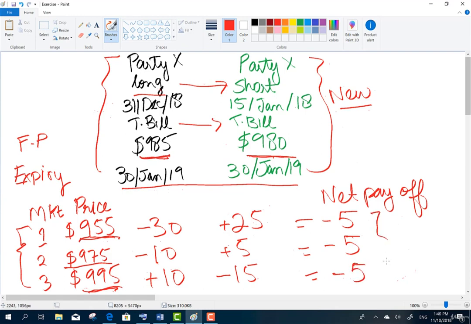As you can see, whatever the market prices are going to be in future, by entering into an offsetting position, Party X will not see losses going higher than -5. It means that Party X has virtually terminated the contract without actually breaking the contract.